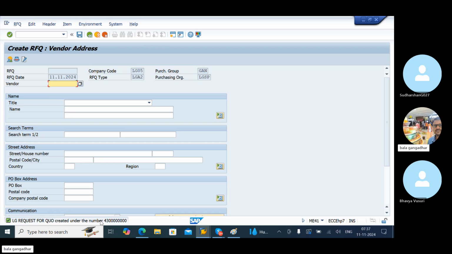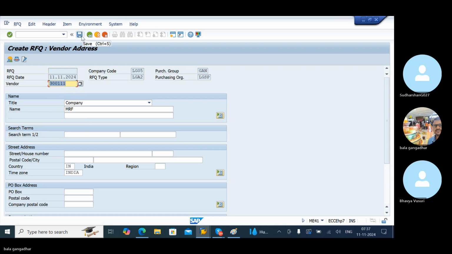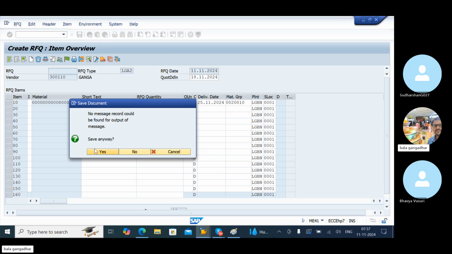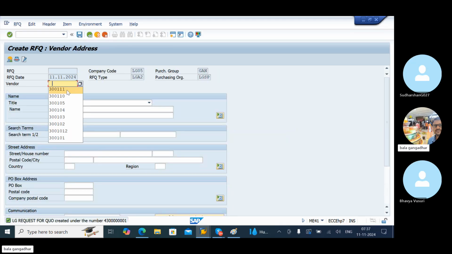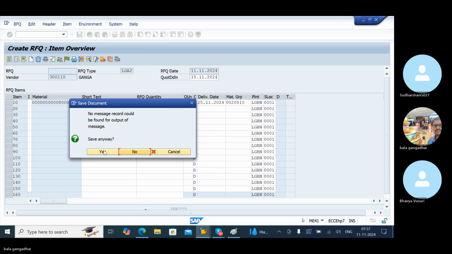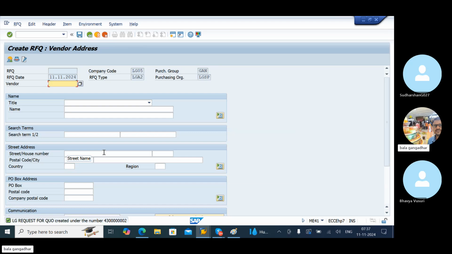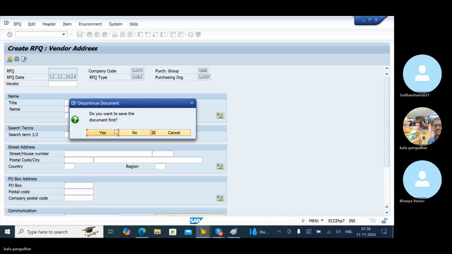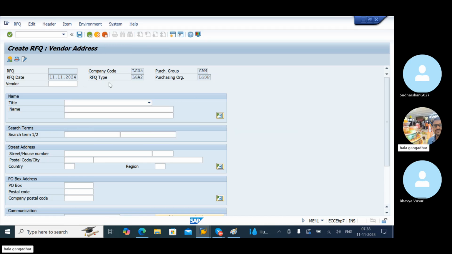Same procedure for vendor 2. Click on save. For vendor 3, click on save. Okay, this is the way to maintain the RFQ numbers. Now 3 RFQ numbers are ready.